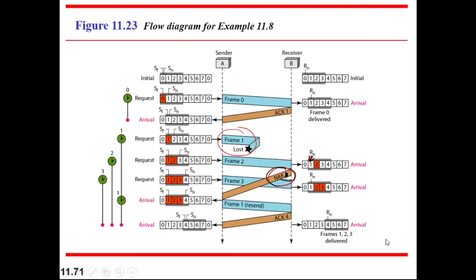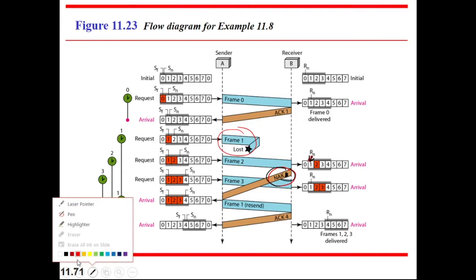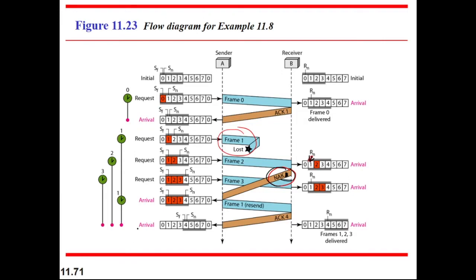When this NAK is received by the sender, the sender needs to resend frame 1. Then all the other frames, frame 2, frame 3, frame 4, are also received by the receiver.